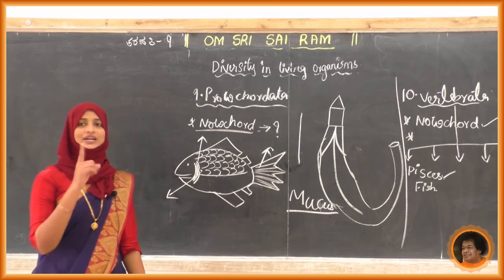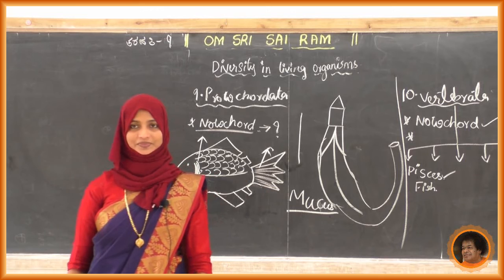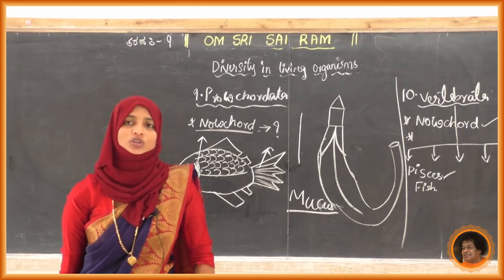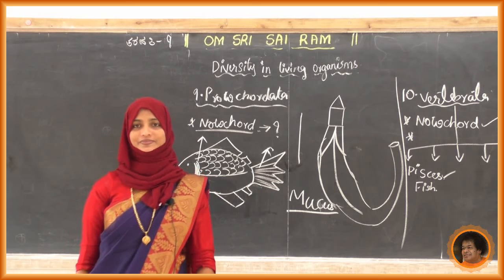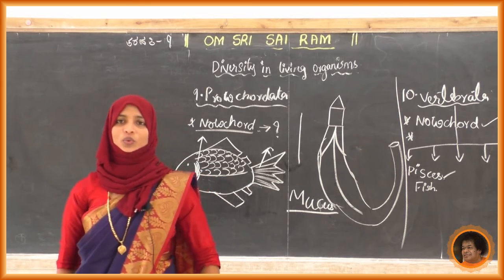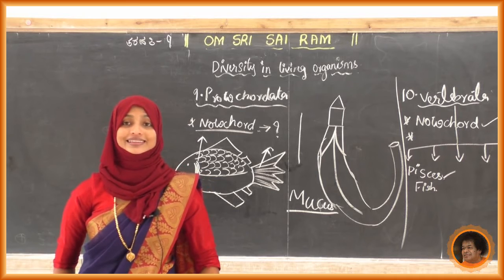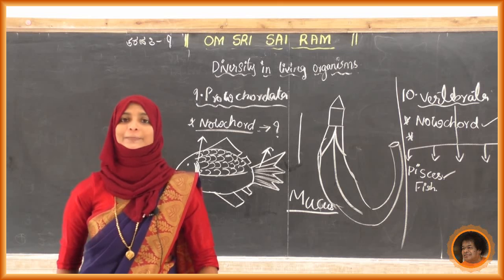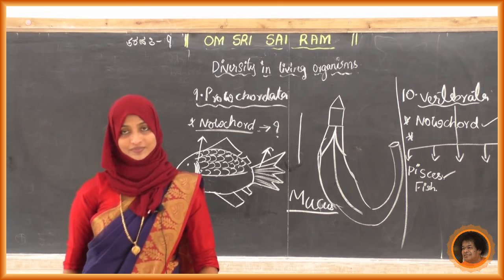Yes. So write down the questions. Write the characteristics of Protochordata. Second one: write the difference between pisces and amphibia.